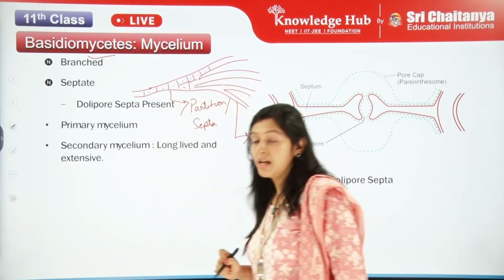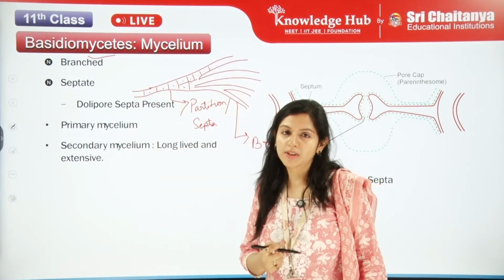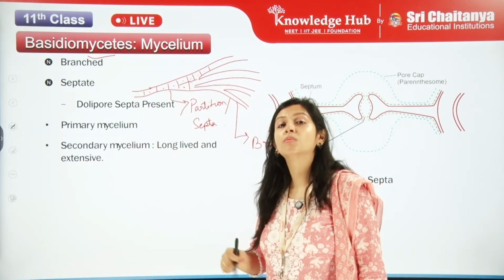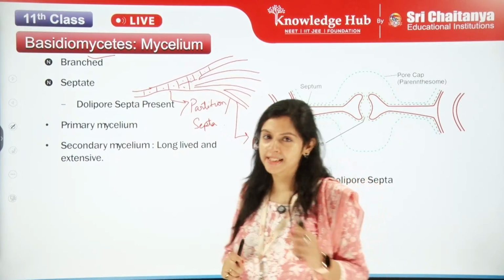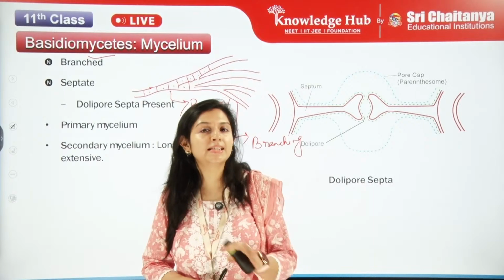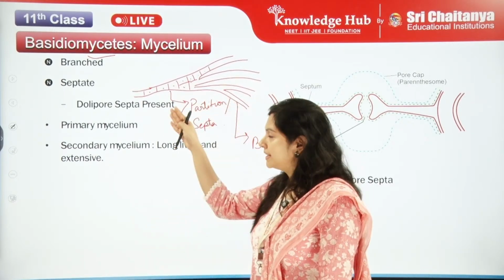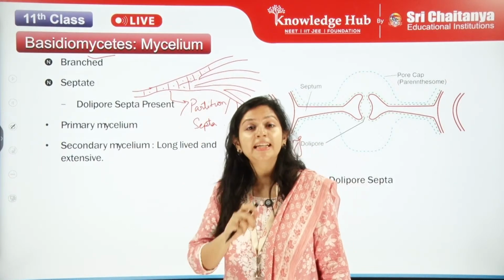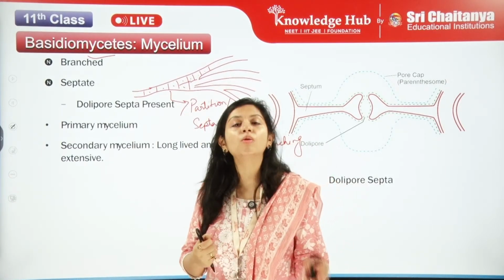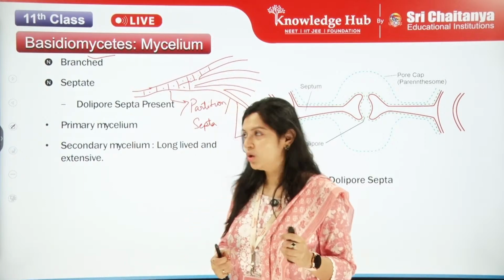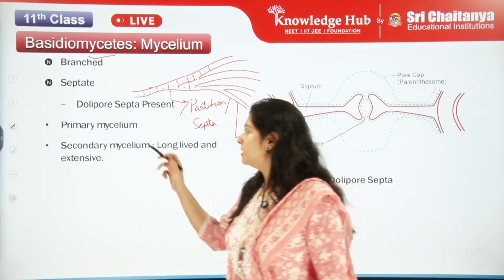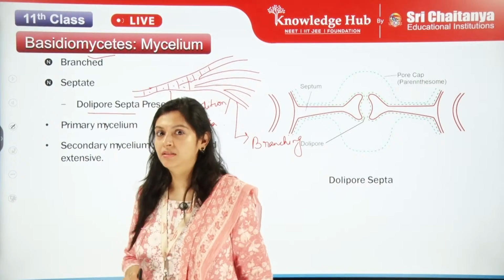Now what is the nature of the septa? This is a bit more extension to your NCERT. In your NCERT you have that Basidiomycetes are septate and branched. In addition to NCERT, how do the septa look? They have dolipore septa.